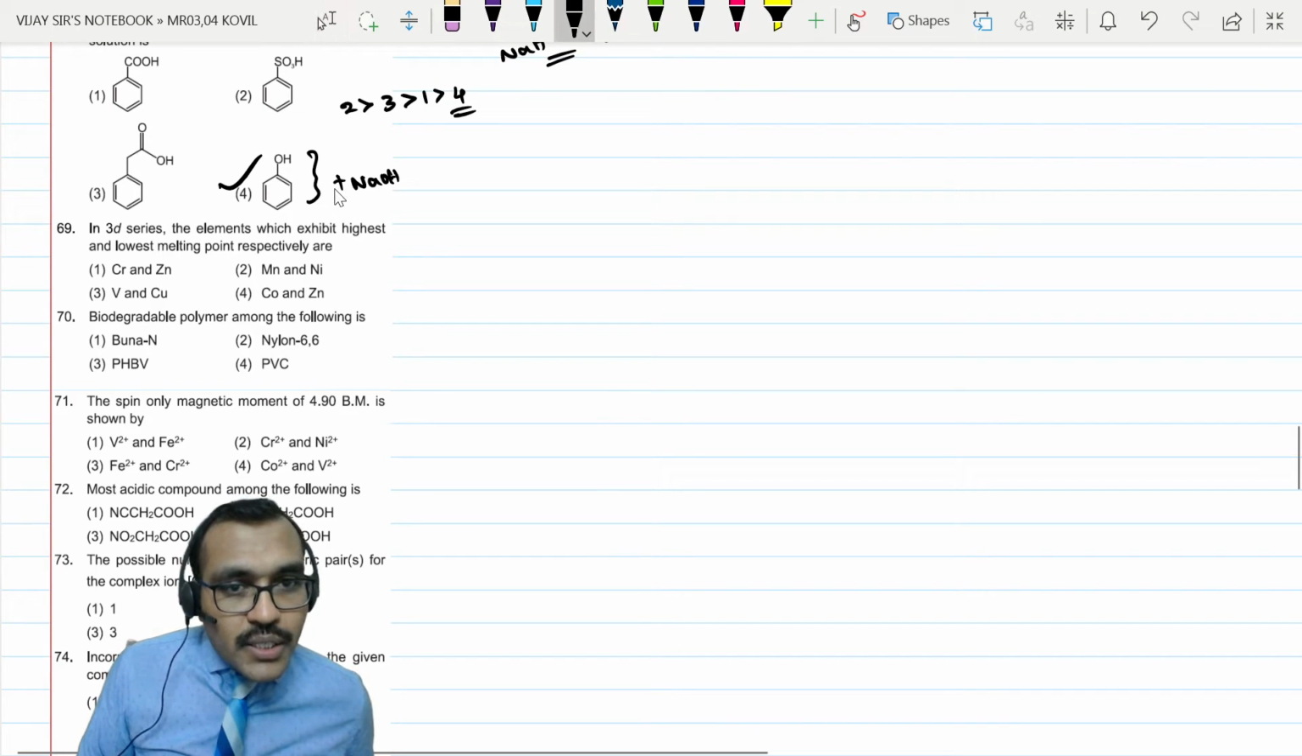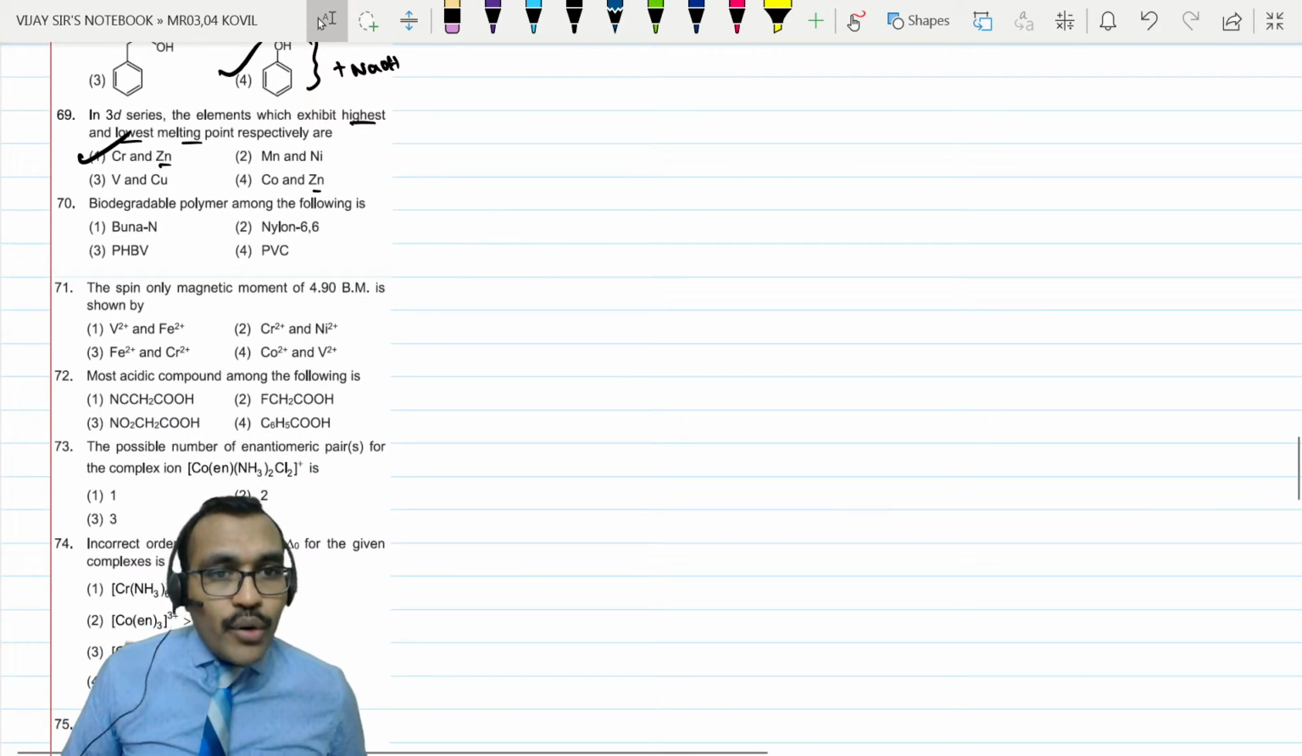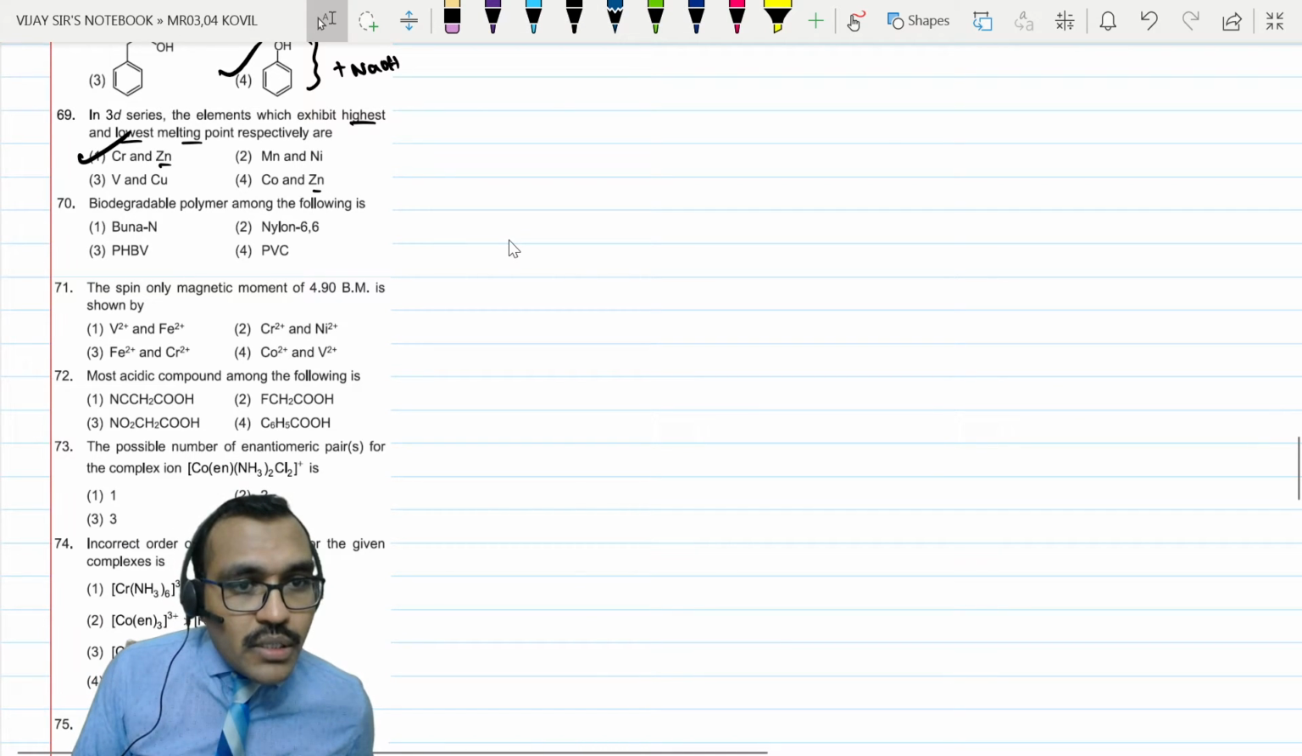In the 3D series, the element with the highest melting point has the most unpaired electrons. Lowest means fewer unpaired electrons. So zinc is lowest, and highest is chromium. So answer is option 1. Biodegradable polymer, PHBV.